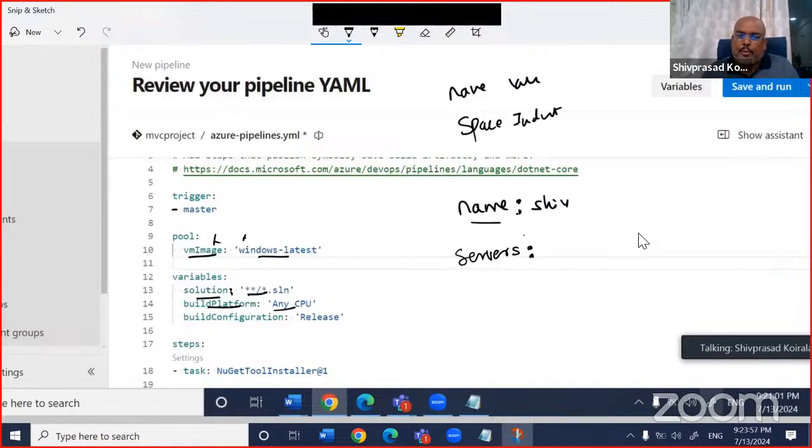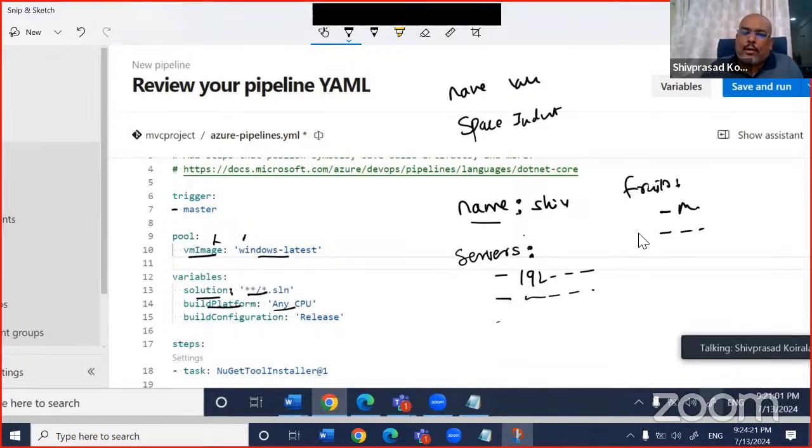This is a name value pair. But if it's a collection, then you have to start using hyphens. So I'll say first IP address 192.168.8, second IP address something. Or for example, fruits: first one mango, second one something. If it is a list, then you have to use a hyphen.